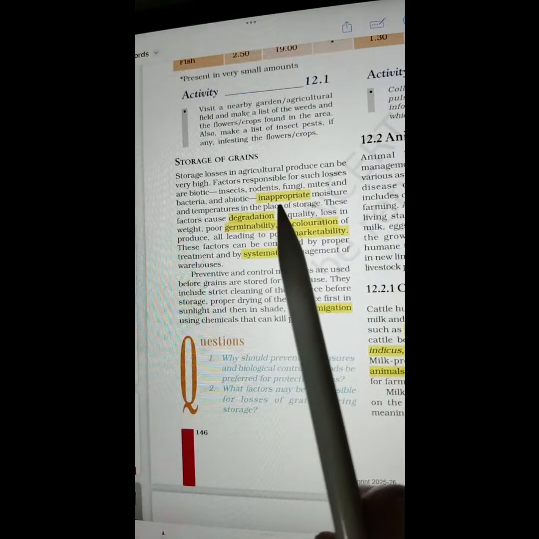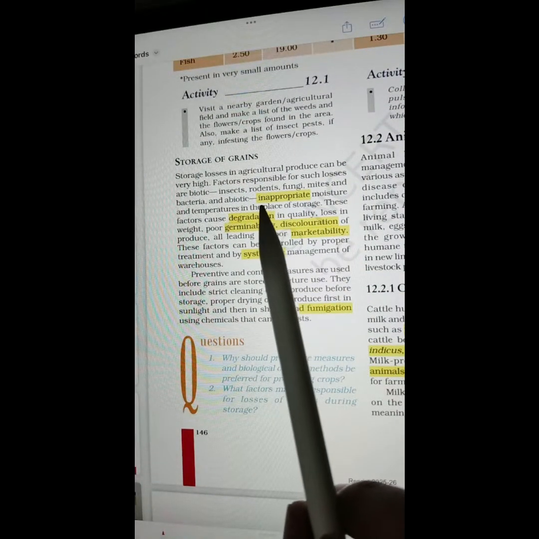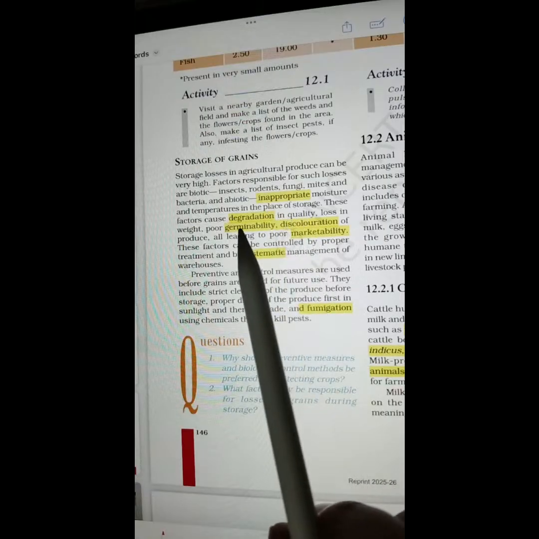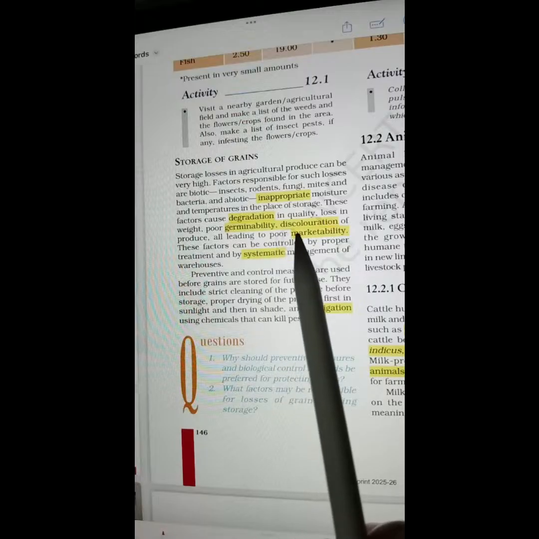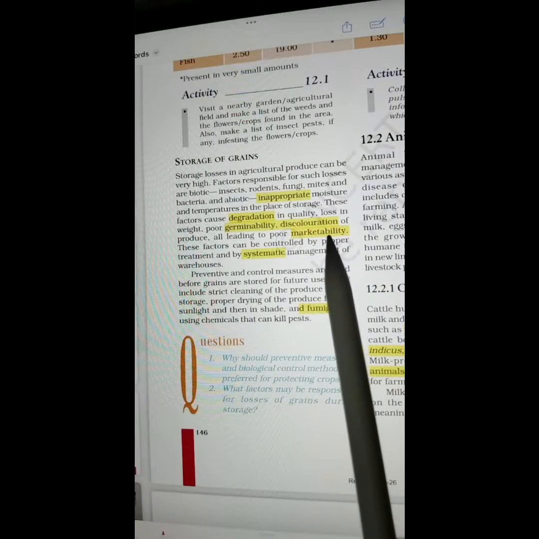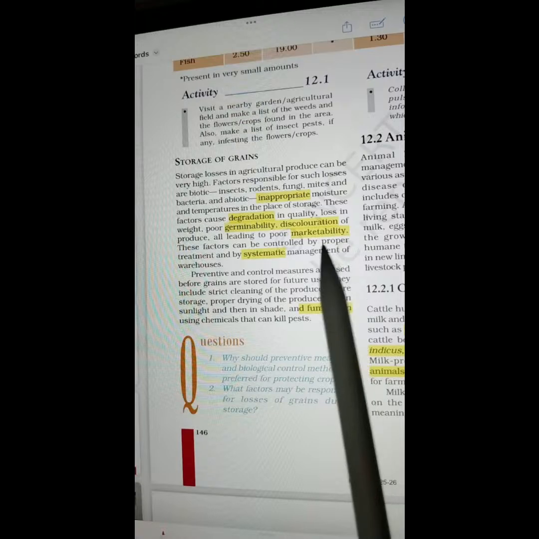Now in the storage of grains paragraph: inappropriate, degradation, germinability, discoloration, marketability, systematic, fumigation. One more time.